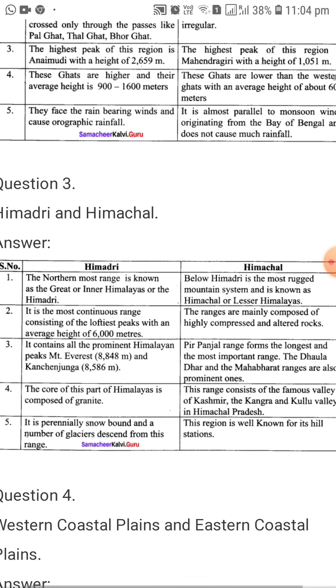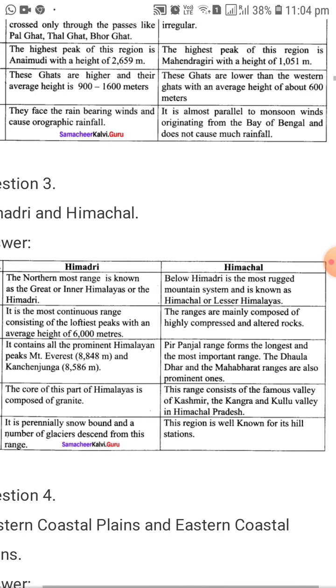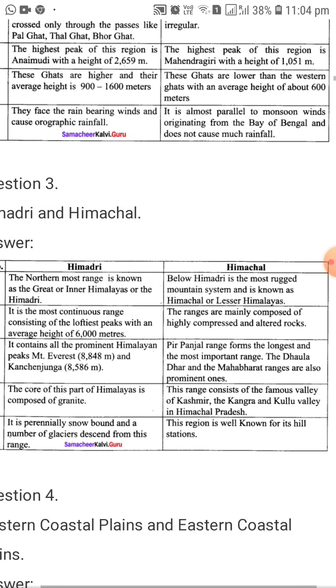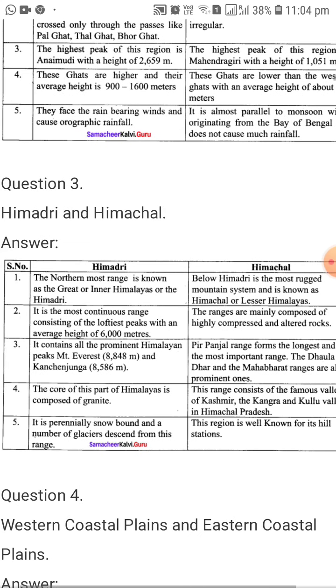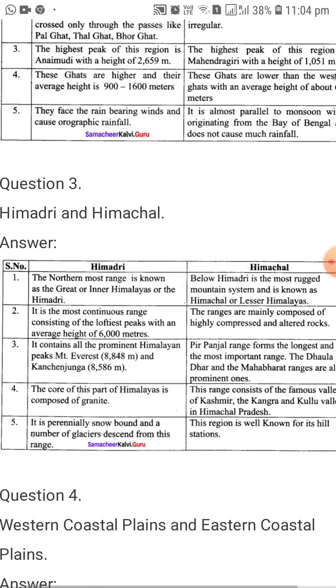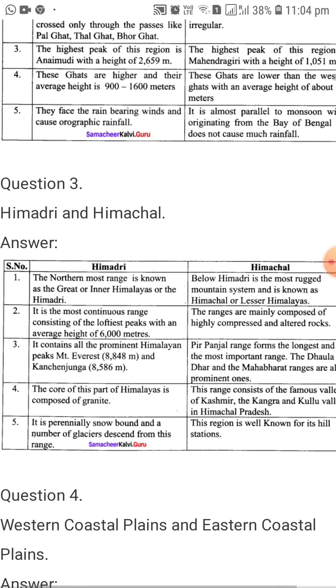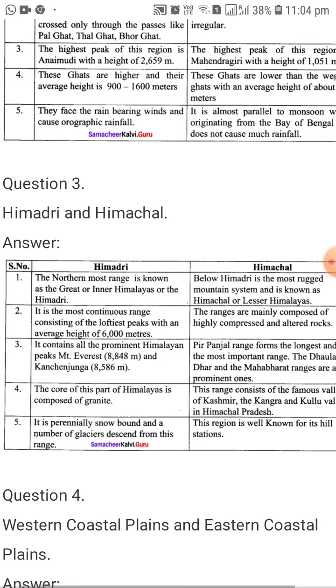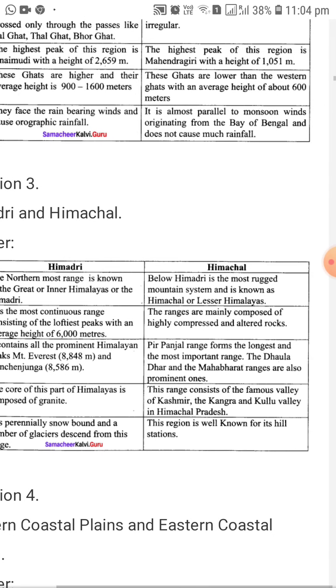6,000 meters. The ranges are mainly composed of highly compressed and altered rocks. What are altered rocks? It contains all the prominent Himalayan peaks. Mount Everest, how many meters is the height? 8,848 meters. And Kanchenjunga, 8,586 meters. And the Pir Panjal range forms the longest and most important range.